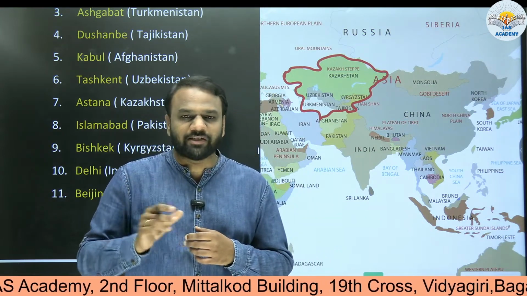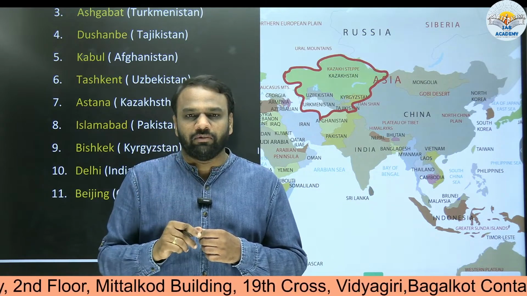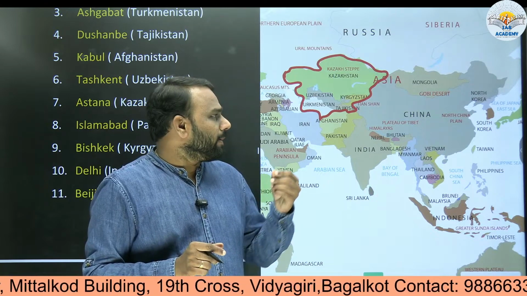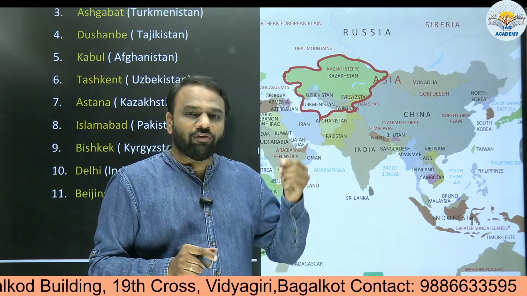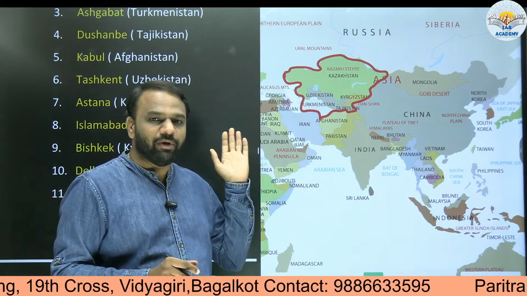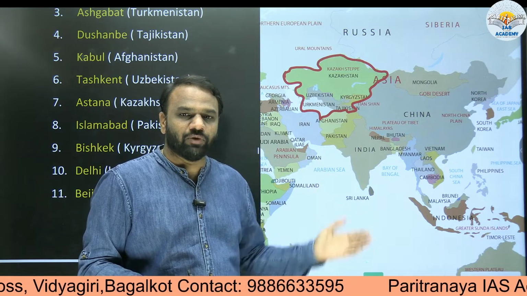It will give us the capital cities and ask us to arrange them in a particular order. When I say order, they may ask us to identify the order of occurrence as we move from north to south or from west to east, or they may even ask from east to west or from south to north.